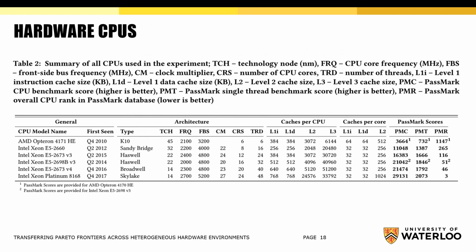CPUs used by Azure servers also exhibit strong variability. CPUs have different manufacturers, different architecture including technology node, core frequency, number of cores and threads, different instruction and data caches, and different benchmarking values for overall CPU performance and single CPU thread performance.